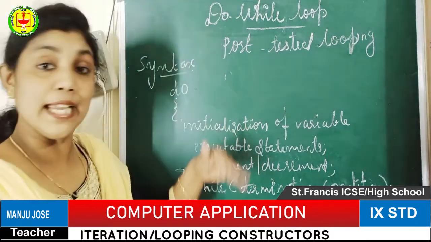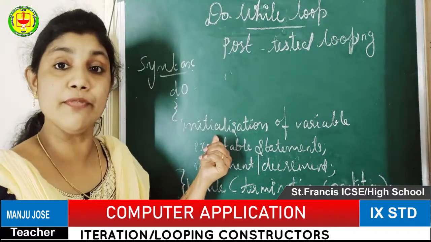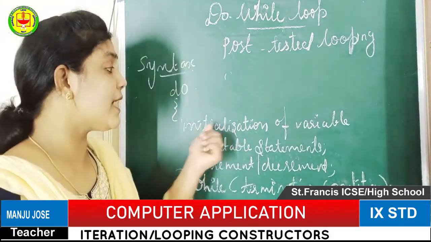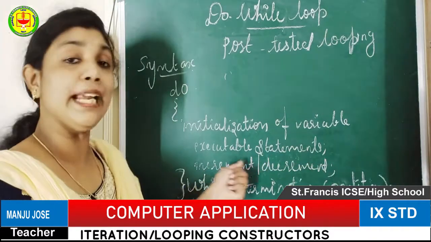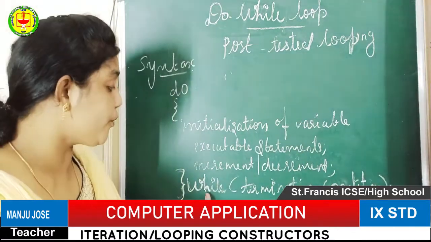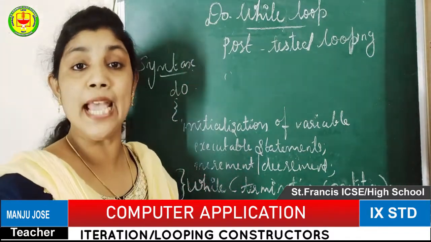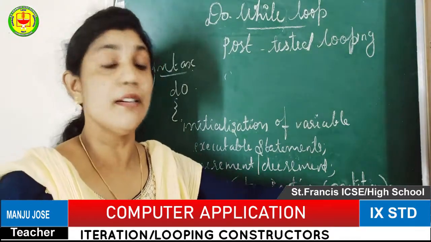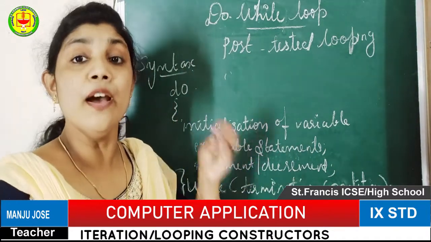Okay, so once again I am telling the syntax. First the do statement, open the flower bracket, and which variables we need. One loop variable we are using, that should be initialized. So the initialization of variables, the executable statement or statements, and the increment or decrement operations, that is the do section. The next, after closing the do part, you have to go for the while statement and condition. Which condition you want to give for the entire program, that condition you have to mention and put the semicolon. So this is the writing method or syntax for the do while loop.